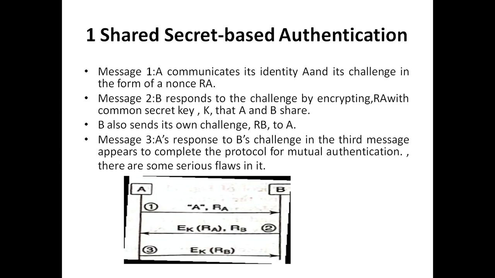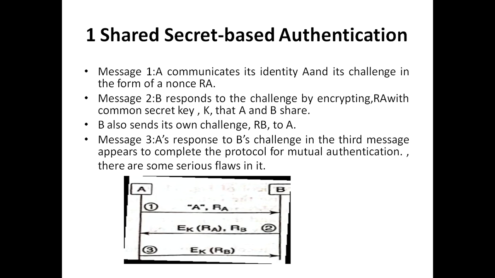Now if you see the figure, first a client A communicates its identity and its challenge in the form of nonce RA to B. That is the first message, sent from A to B. Next, B responds to the challenge by encrypting RA with a common secret key K that A and B share. As this is secret based authentication, before starting the communication, both A and B have already shared a secret key, and they use it for encrypting the nonce generated by themselves. Then B also sends its own challenge RB to A.